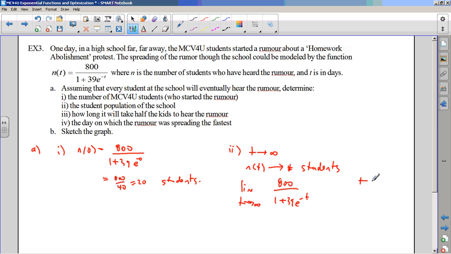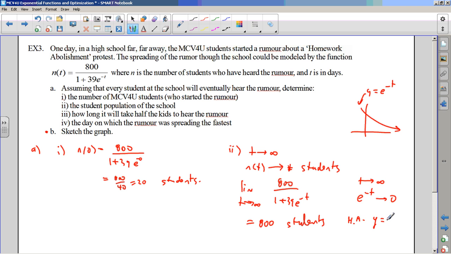As t goes to infinity, what does e to the negative t do? Well, this is a decay function, right? If this is y equals e to the minus t, it goes to 0. So this goes to 0, which means this is equal to 800 students. And so that means the horizontal asymptote, for later when we have to sketch the graph, is y equals 800.